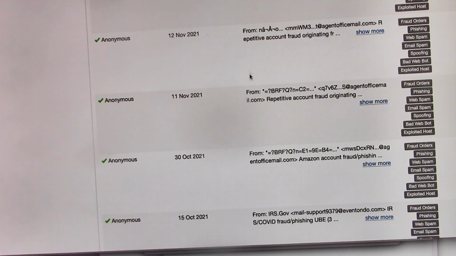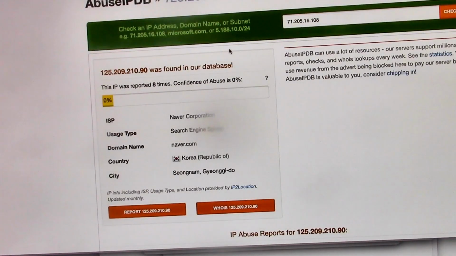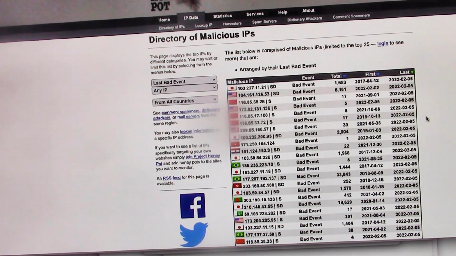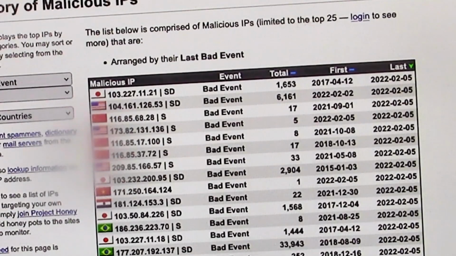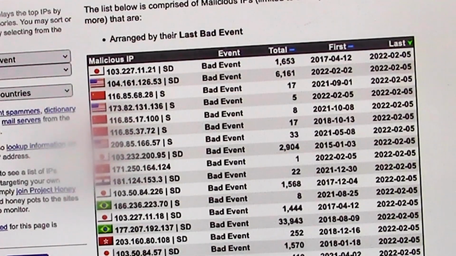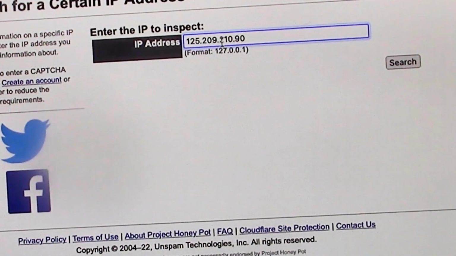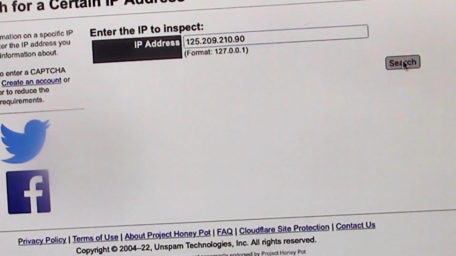But let's dive a little further. There's other sites out there, but I would strongly suggest going to a reputable site. So this is a pretty good one. The Honeypot site is decent, but we want to search for your IP, look up IP. So it's Honeypot Project. Put our famous IP in here.